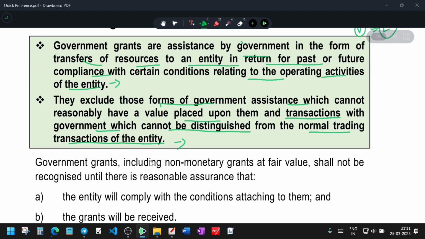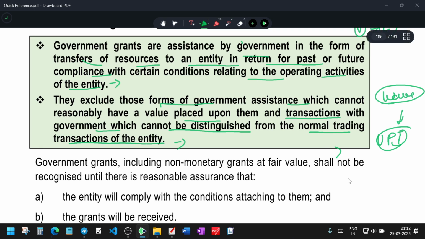For example, for selling using UPI transactions, the government says we will waive fees, it is a government project. Do I need to consider it as a grant? Not required. It's a normal transaction.